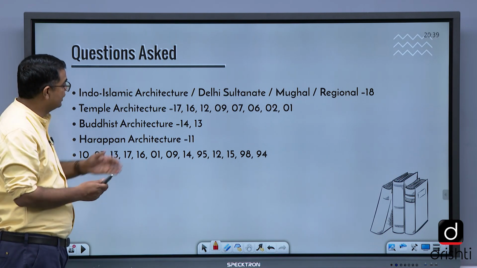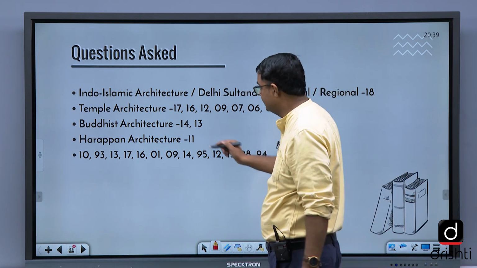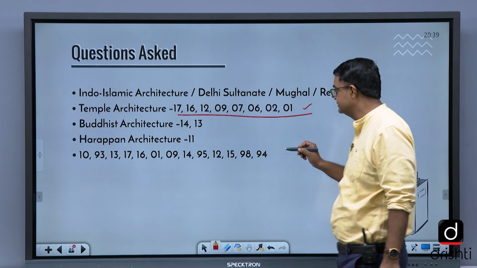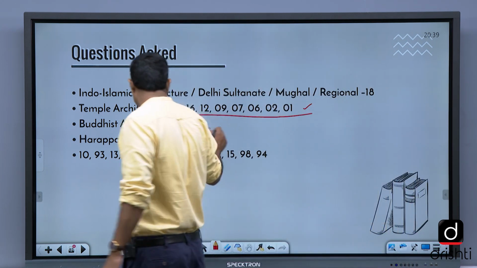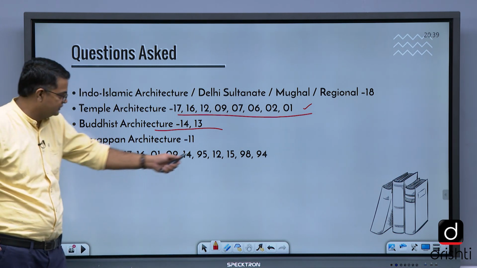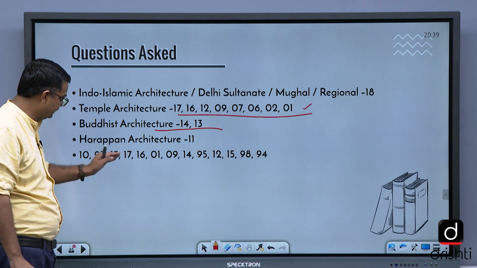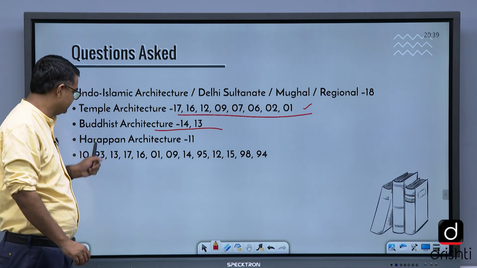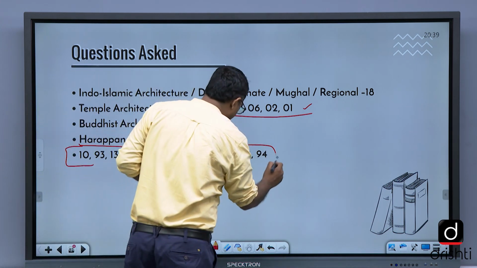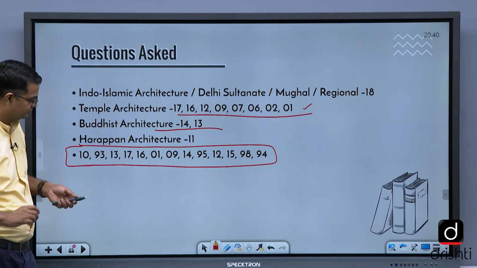Questions asked: Indo-Islamic architecture, Delhi Sultanate, Mughal, regional, 2018 में. Temple architecture, देखिए कितना question पूछा है. 17, 16, 12, 9, 7, 6, 2, 1. Buddhist architecture 14 and 13. Harappan architecture 11. And you know these years 10, 93 and 17 and this. This is basically not Harappan. This is a general question on the art and architecture.